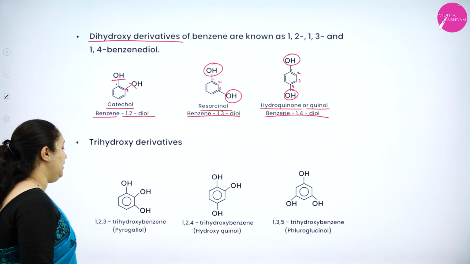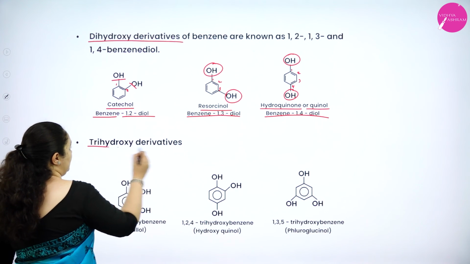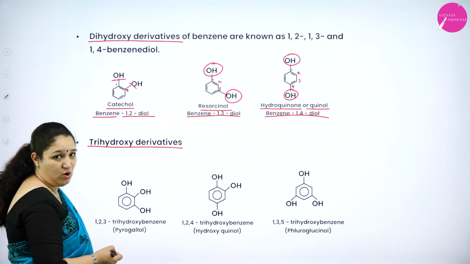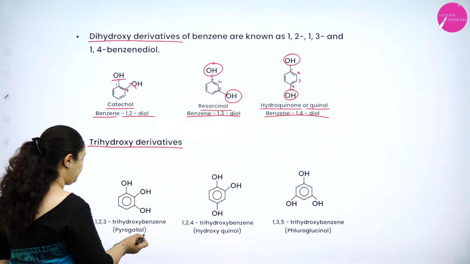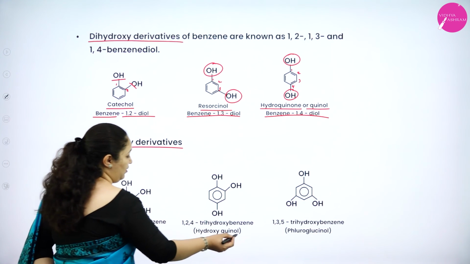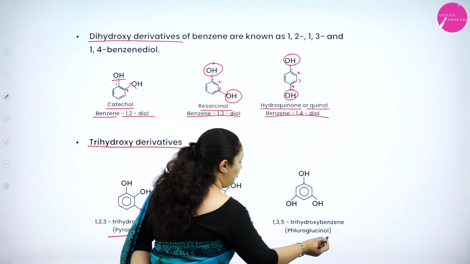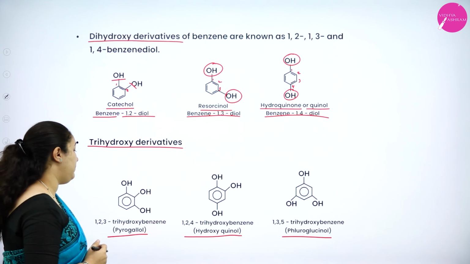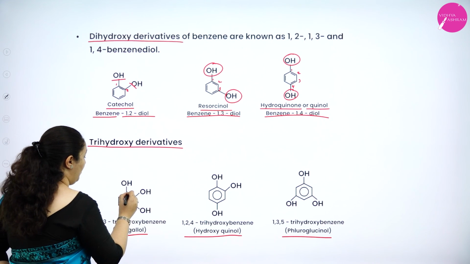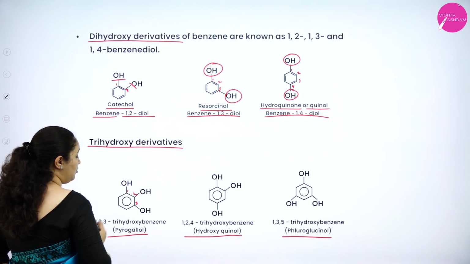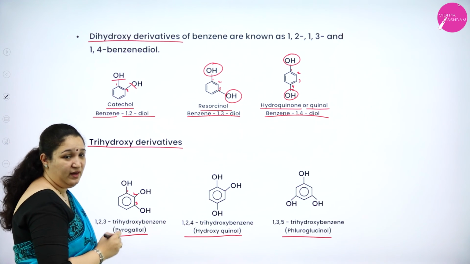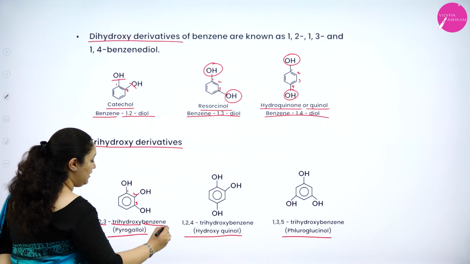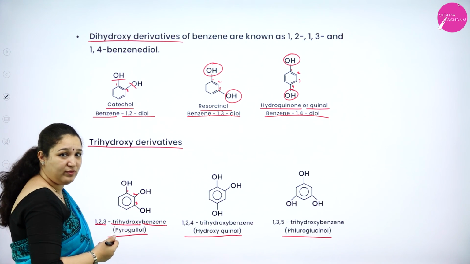Okay. Similarly, we'll see about the trihydroxy derivatives. Okay. You can see here in the brackets, I've given the common names, that is pyrogallol, hydroxyquinol and phloroglucinol. Okay. Now what about the IUPAC naming? See here 1, 2, 3. So there are 3 OH groups. So it is 1,2,3-trihydroxybenzene. This is the other way of naming.